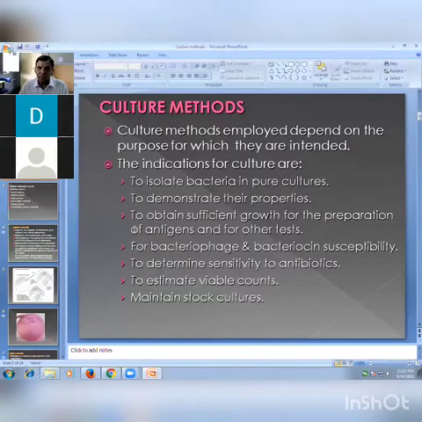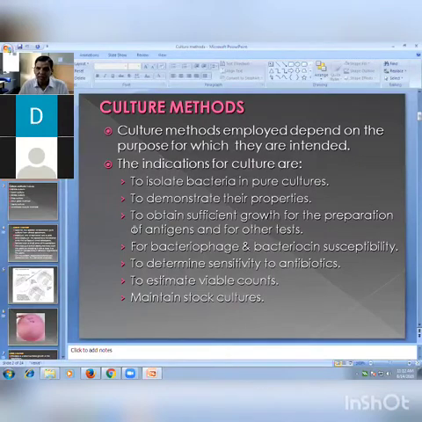To demonstrate their properties, to study the properties of this organism, we have to grow them in pure form. To obtain sufficient growth for preparation of antigen and for other tests, for antigen preparation or vaccine preparation, large growth is always needed at that time. Sufficient growth we obtain by applying these methods.